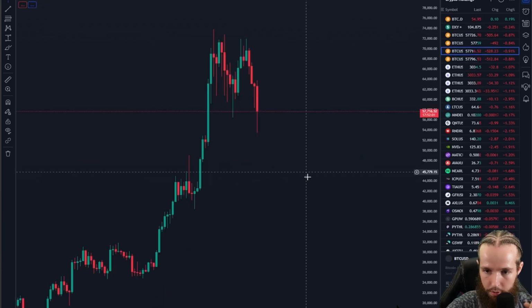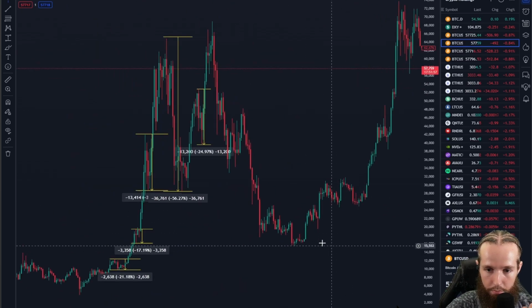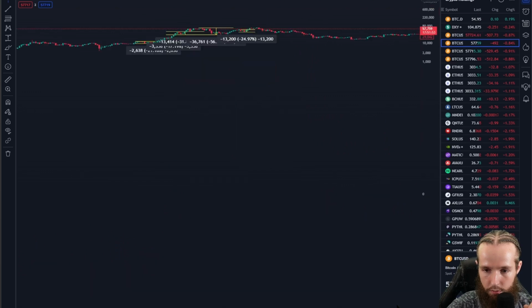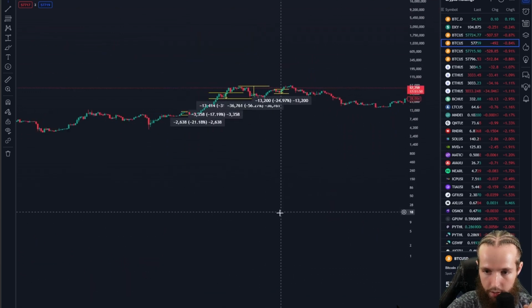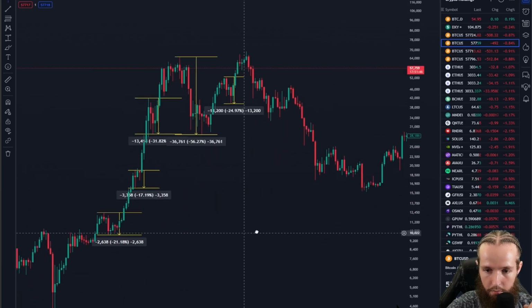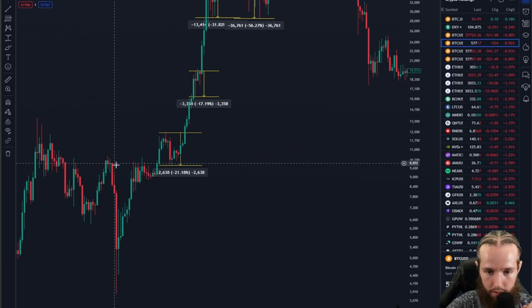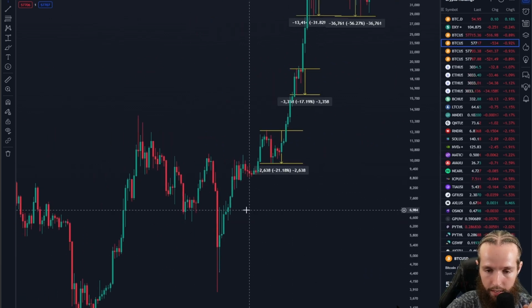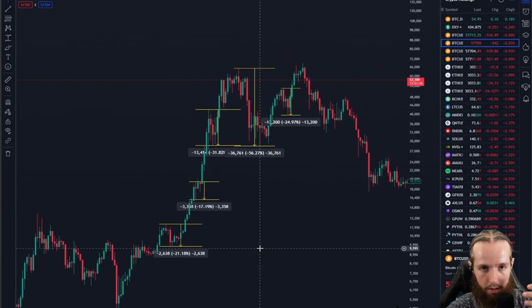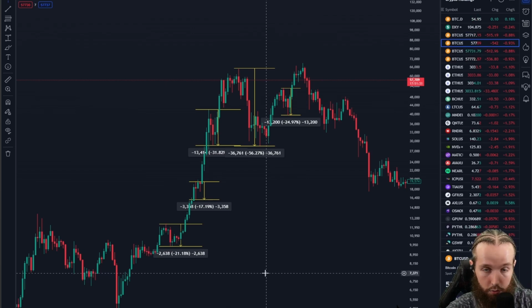So again, this is the Bitcoin chart. Let's go ahead and look at the Bitcoin in the last bull run. So essentially, this is what I want to show you guys. We're going to switch over to the logarithmic chart here. Okay. So in the last bull market, right, what happened? Obviously, we all know there was this big COVID dump. I'm not going to count that. I don't like when people count that because obviously that's not something that you can really quantify. It was kind of truly a black swan event.